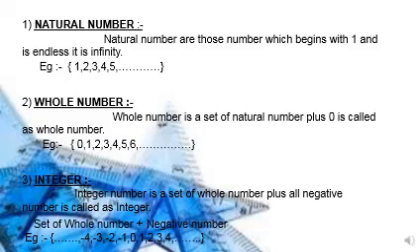The example itself is justifying that on the right hand side we have placed all the positive numbers, that is 1, 2, 3, 4, 5 and it also goes on. And on the left hand side we have placed -1, -2, -3, -4 and it also goes on. Now in the middle, in the center, we have placed 0. Here 0 is placed in the center because 0 is neither positive nor negative, so it is placed in the center.